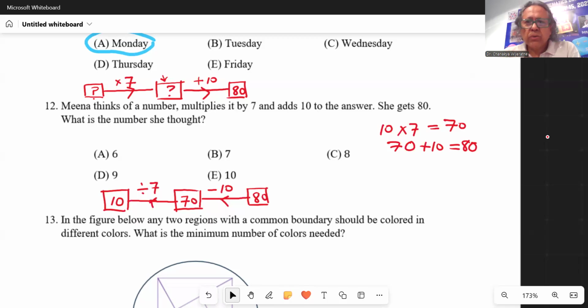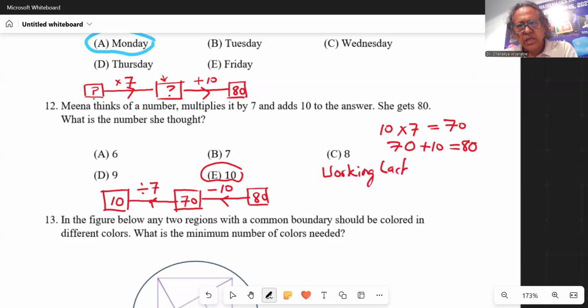So the number she thought is 10, right? So we found it by working backwards. Usually we work forwards, but in some problems, working backwards is very effective. So here we were able to find the answer by working backwards. So let's go to the next question.